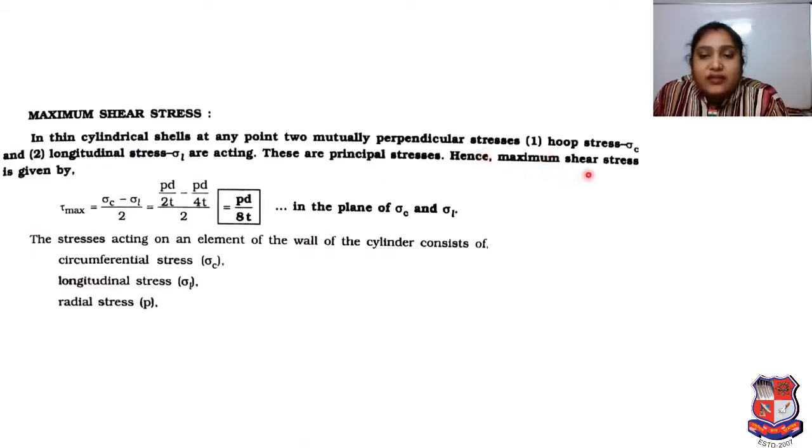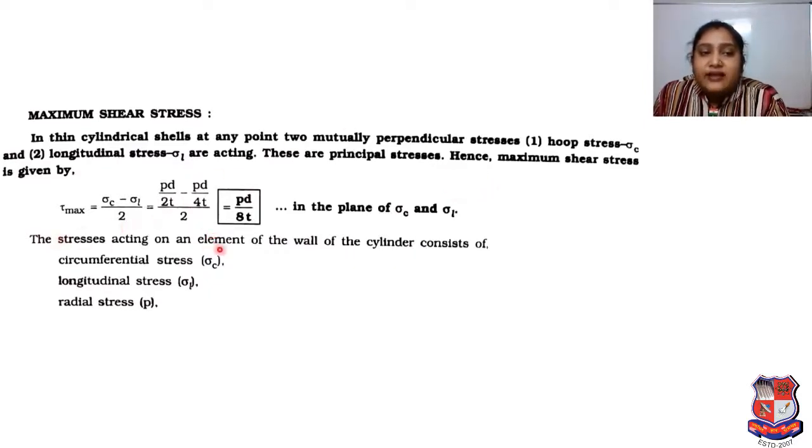Hence, maximum shear stress is given by tau max is equal to sigma C minus sigma L upon 2. So as per whatever value we derived for sigma C and sigma L, we have to put that PD upon 2T minus PD upon 4T whole divided by 2. So if we simplify, it will be PD upon 8T in the plane of sigma C and sigma L.